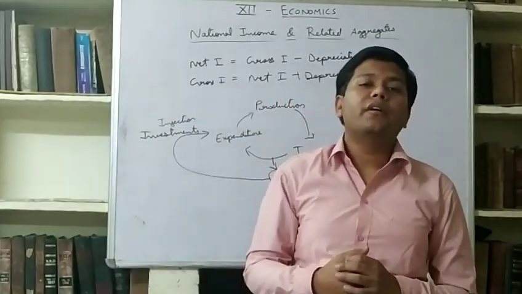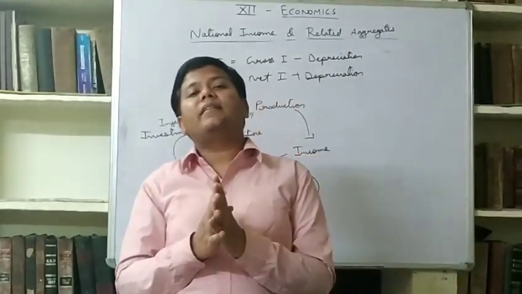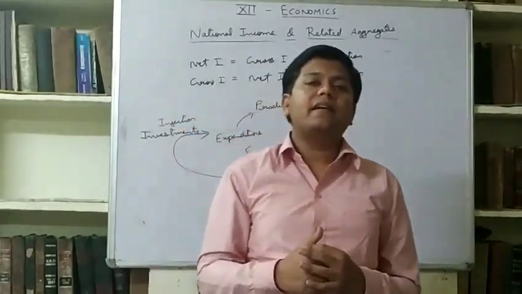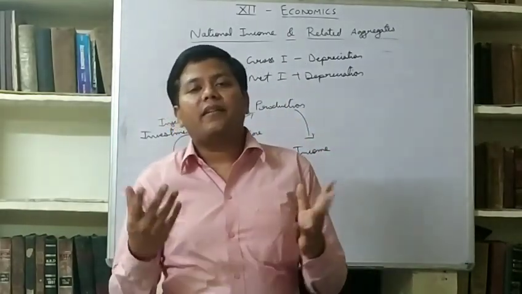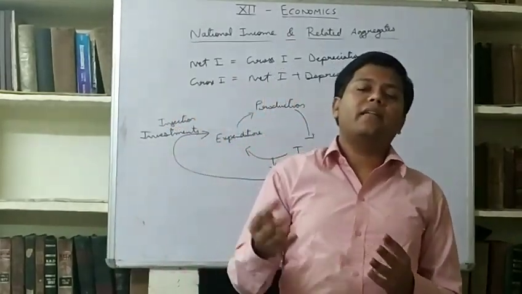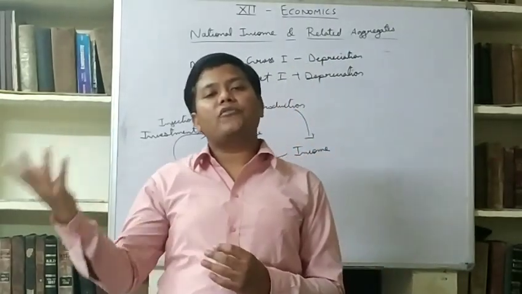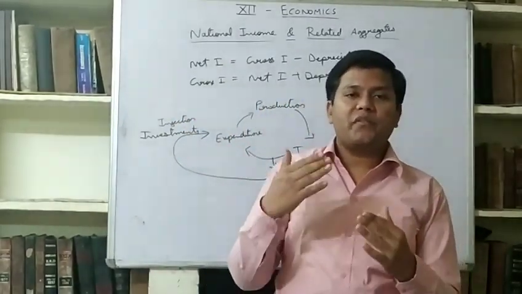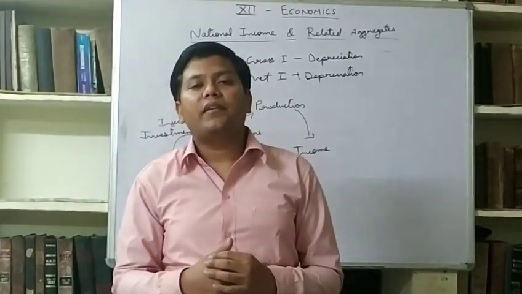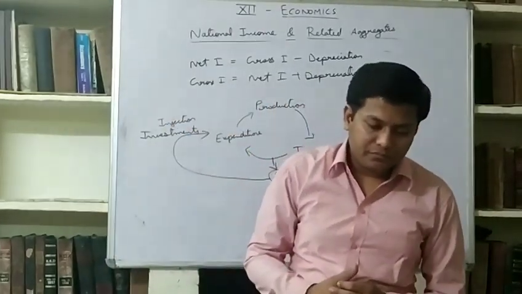I told you yesterday. National income is the factor income earned by our residents, in spite of the fact of wherever they are standing, they may be earning in India, they may be earning from outside. All of their earnings will come under national income. There is a difference between domestic income and national income, which I will tell you later.